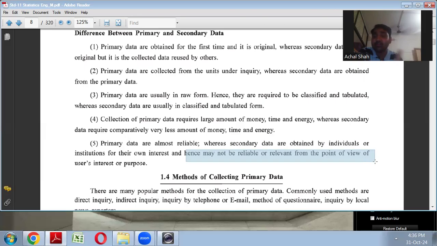So that is not relevant for me. So from relevance point of view, it is not useful because primary data was collected by the person for satisfying their own objectives. So they have met all their objectives. But when you talk about relevance from my point of view as a student, that would not be matching with the primary data. So that is a disadvantage. Okay.